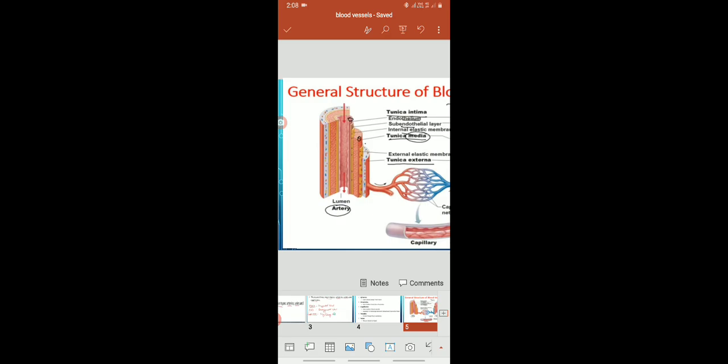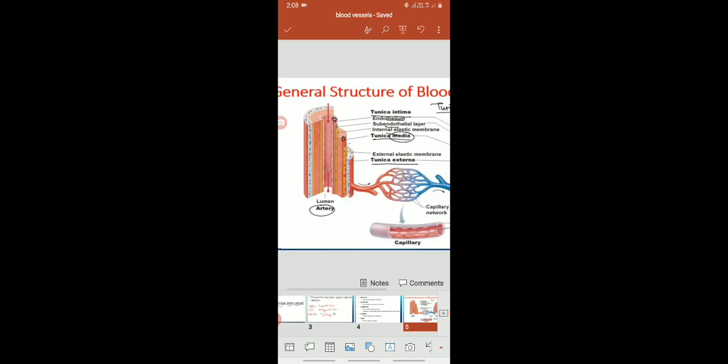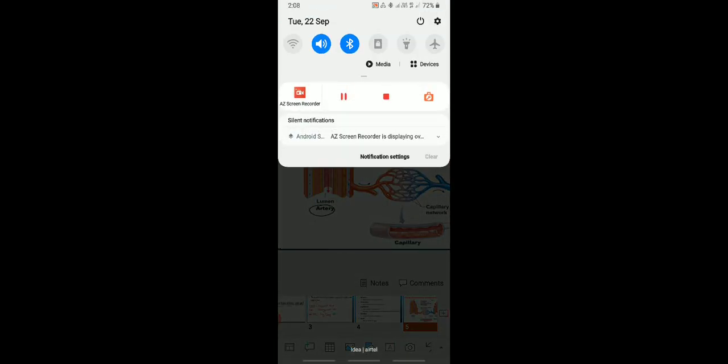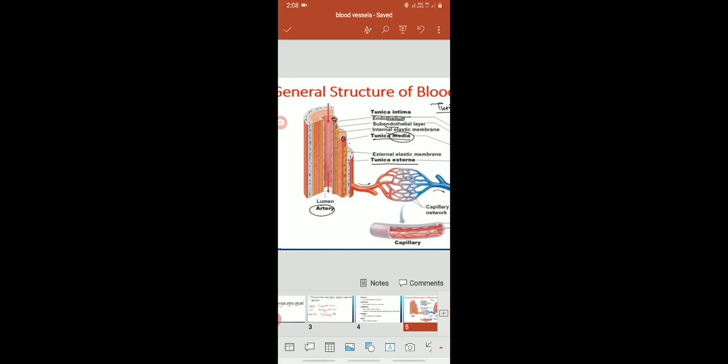When we observe the 3 layers of the artery, outermost is the tunica externa. It is also called tunica adventitia. This layer is a thick layer and it consists of tough collagen fibers. Then the second layer is tunica media.